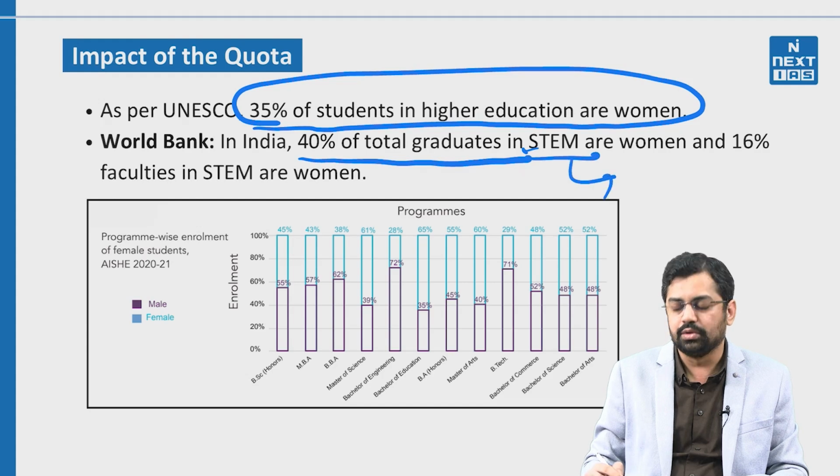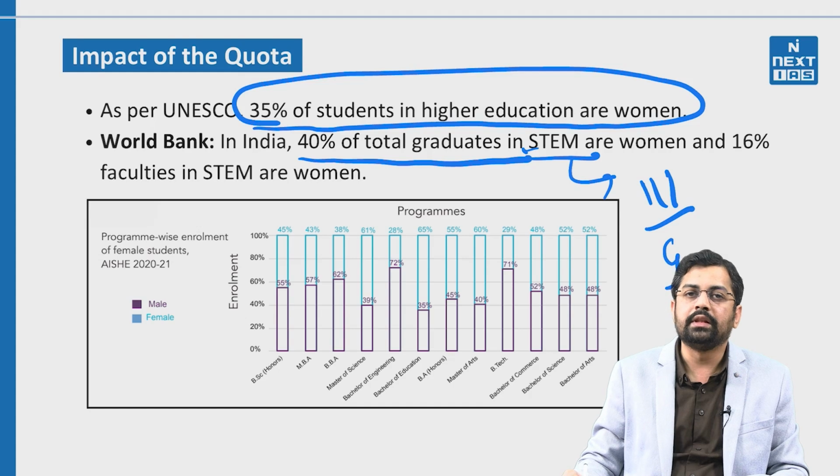but there is another trend which shows that some of these graduate students did their graduation in breaks. That means they took long breaks in completing their graduation, or secondly, they were not able to complete their graduation, especially in the science technology field, with that efficiency. That means that there are going to be some dropouts also, or they didn't attend the practical aspects of this particular field in the proper way.